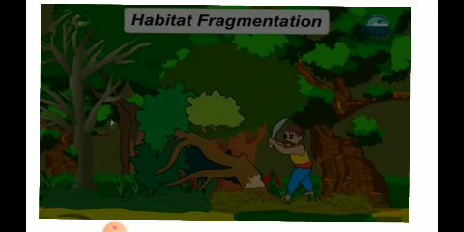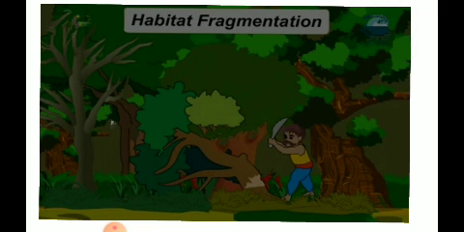Till now we have read that it leads to a decrease in the rainfall in the surrounding area and an increase in the amount of carbon dioxide in the atmosphere, and that can increase global warming. Next, a decrease in the groundwater level, and an increase in the soil erosion, and that can cause more frequent floods. So this can result in widespread destruction.